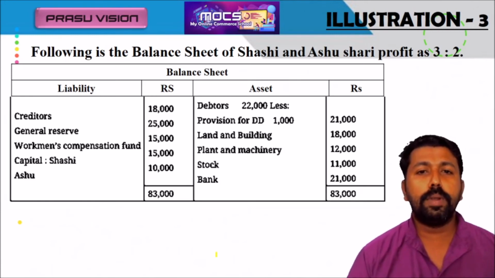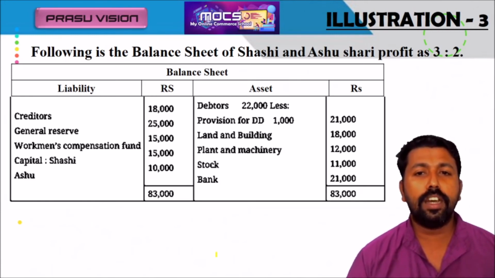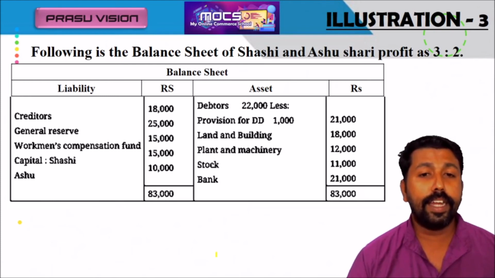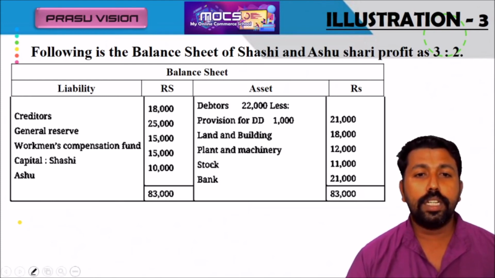Here, a small problem. Shashi and Ashu are partners sharing profits in 3:2. They are admitting a new partner. At that time, in their balance sheet, debtors 20,000 less their provision 1,000, we will get 21,000. Land and building 18,000.